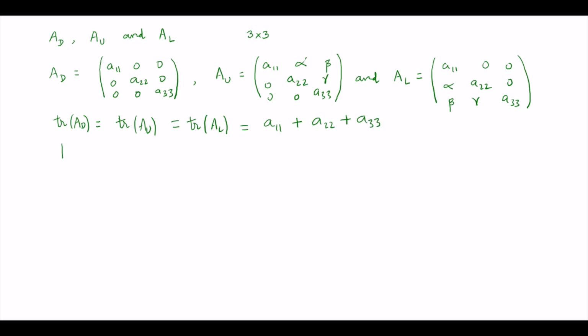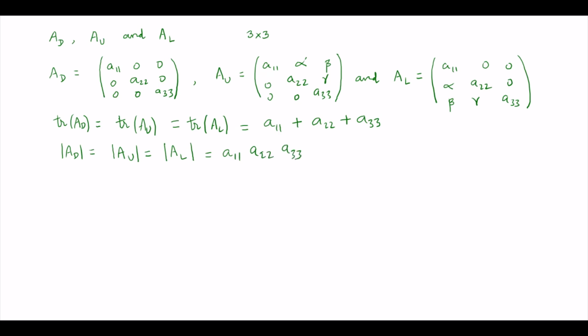The diagonal matrix determinant is the product of the diagonal entries. In the same manner, the upper triangular matrix determinant is also the product of the diagonal entries. Similarly, for the lower triangular matrix, the determinant is the product of the diagonal entries. Therefore, this is nothing but A11 A22 A33.